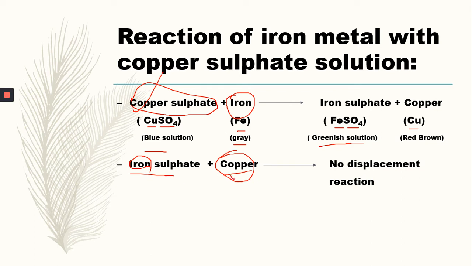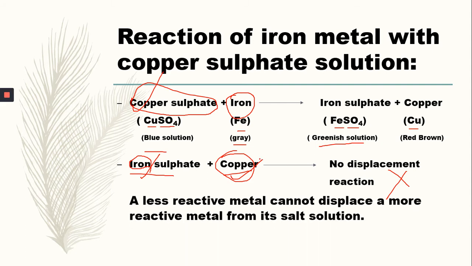As copper is a less reactive metal and iron is the more reactive metal, no displacement reaction will take place here. Only a more reactive metal displaces the less reactive metal. So a less reactive metal cannot displace a more reactive metal from its salt solution.